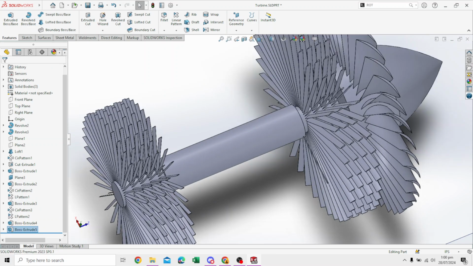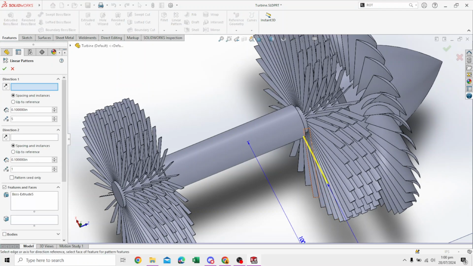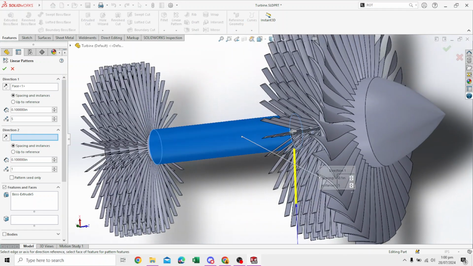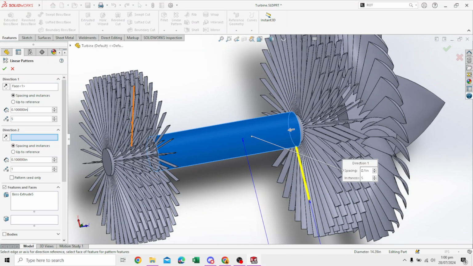So we go to pattern again, but this time not circular. This is going to be a linear pattern. That's already selected. We just select the direction, so select the shaft. This is the direction we need it to be. The spacing, obviously, is going to be 1-inch spacing, and it's going to be 14 stages in this case scenario.